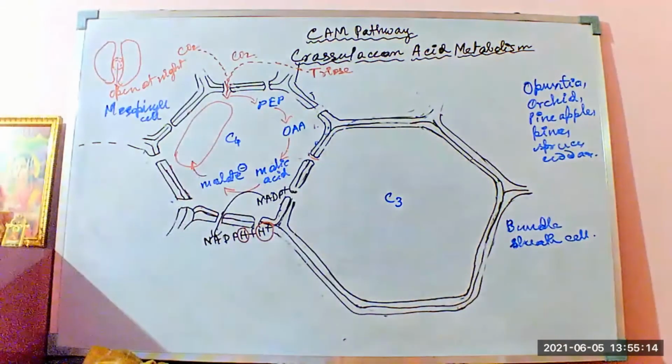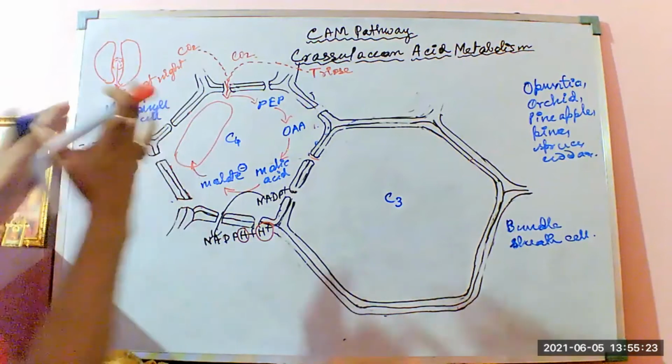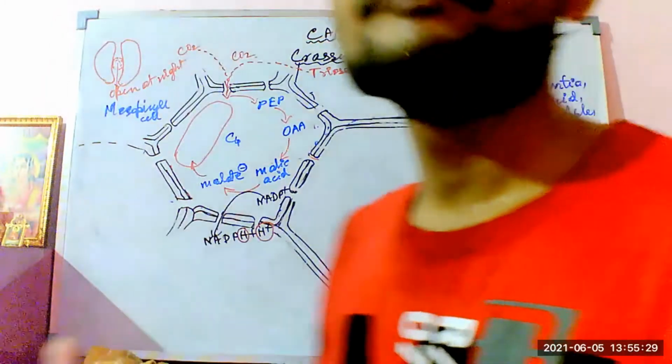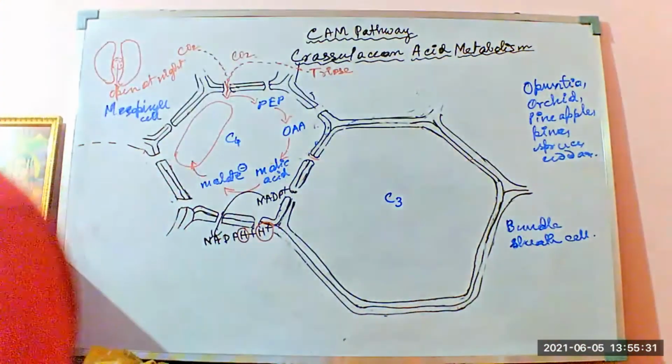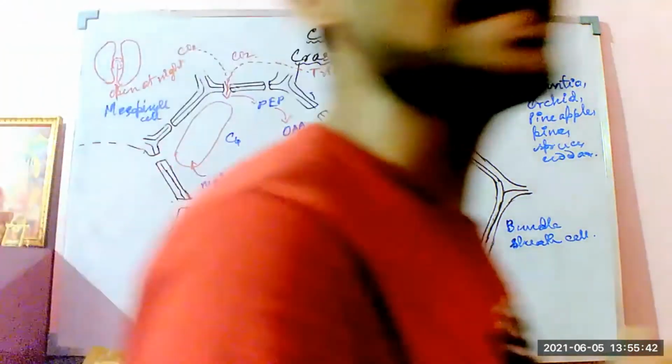When the malate ion enters here, it increases the osmotic concentration of the cell. All this reaction, the mesophyll cell and the bundle sheath cell in the CAM plants, is happening within the guard cells of the stomata. But in the CAM plants, this C4 pathway reaction happens during the night time.